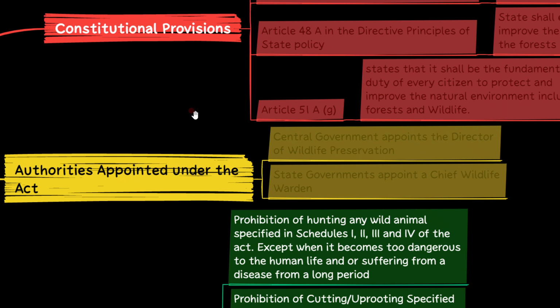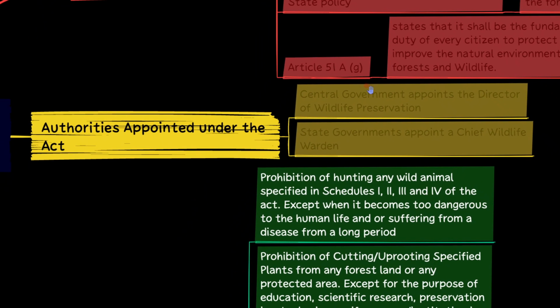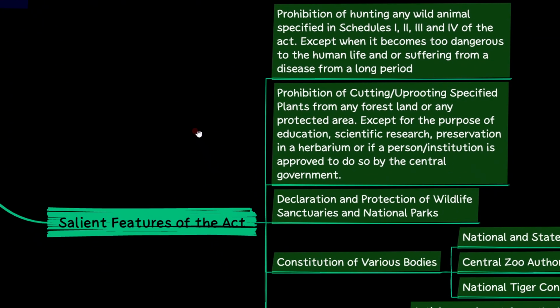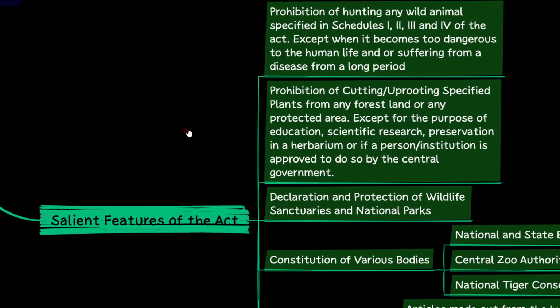Next, authorities appointed under this act. Central government appoints the director of wildlife preservation, whereas state government appoints the chief wildlife warden. The central government appoints the director, and the state government appoints the warden. So now we have seen what this act is, what the constitutional provisions under this act are, and also the authorities that are appointed by this act.